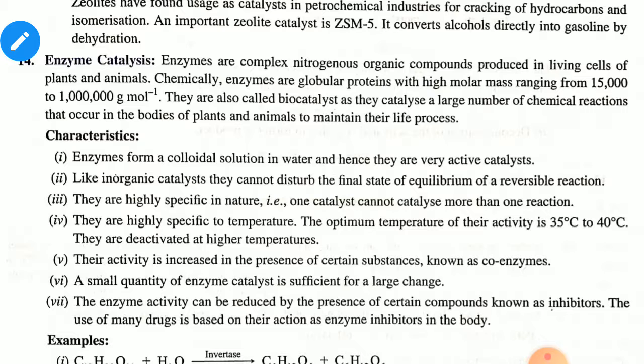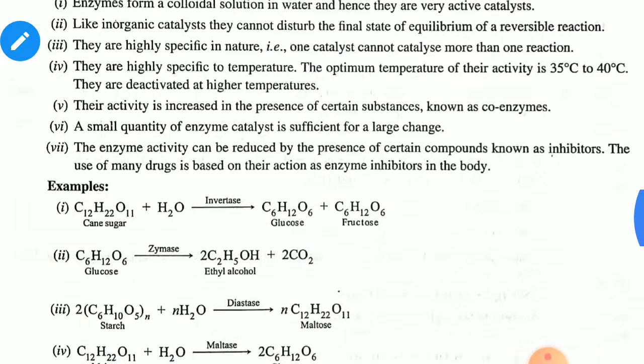A small quantity of enzyme catalyst is sufficient for a large change. The enzyme activity can be reduced by the presence of certain compounds known as inhibitors. The use of many drugs is based on their action as enzyme inhibitors in the body.